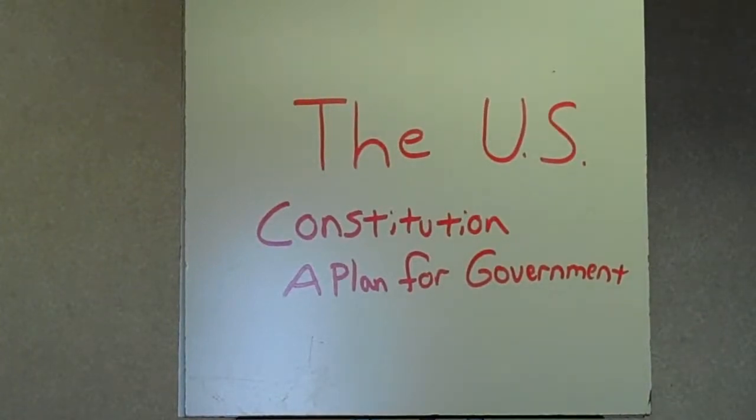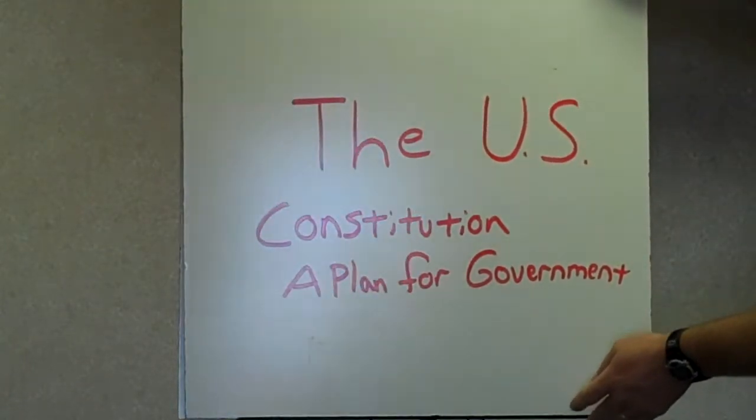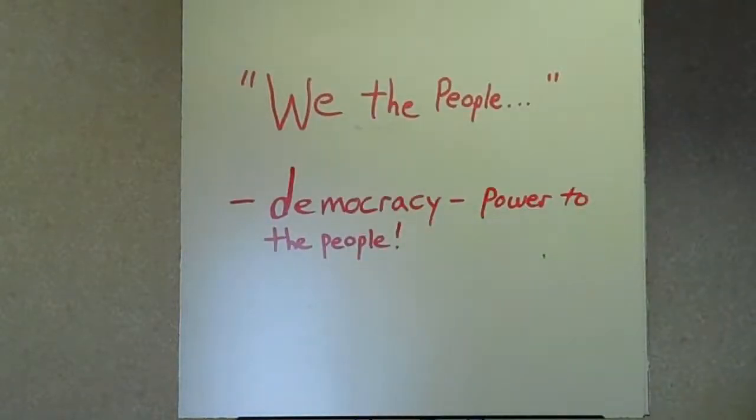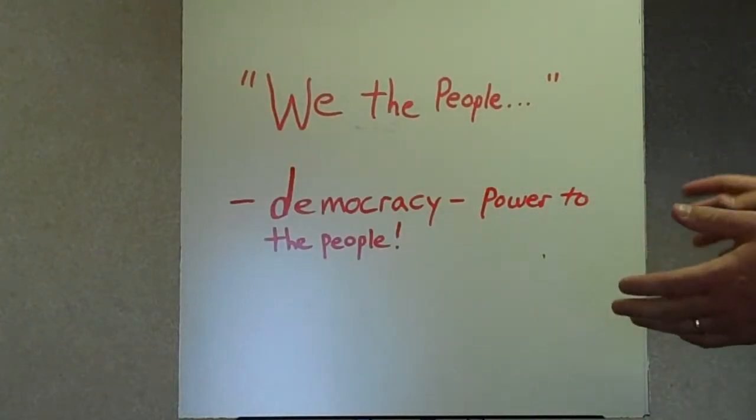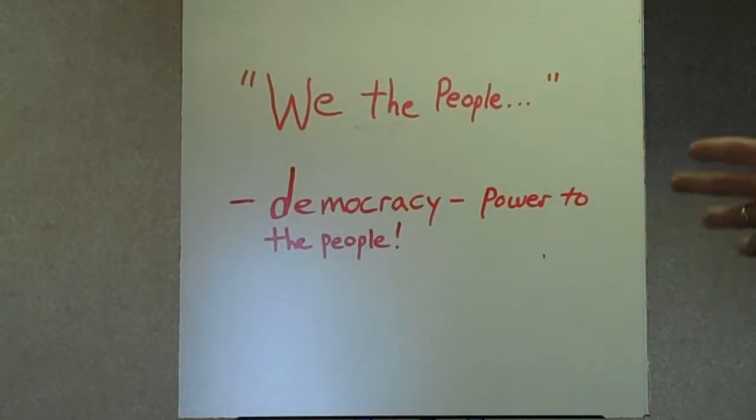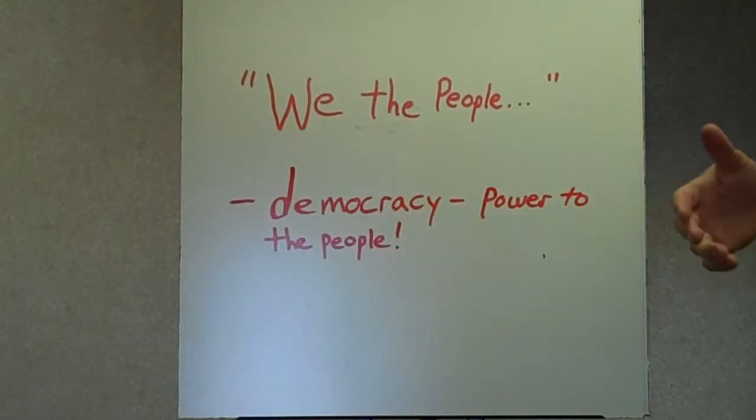Okay, this week we're going to be talking about the U.S. Constitution. It's a plan for government. We the people. This is the very first paragraph found in the Constitution. It's called the preamble. The Constitution is oftentimes described as a plan for our government.